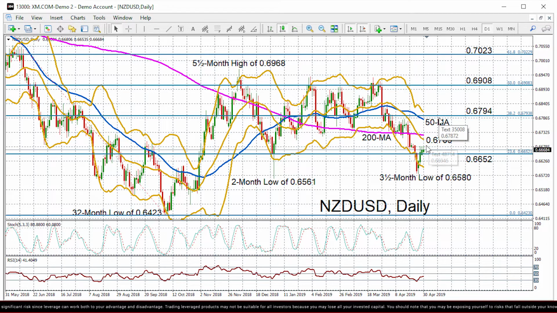However, if the Kiwi dollar fails to recover above the upper level of the Bollinger Band, it could see the current upside momentum running out of steam and turning lower again. Immediate support is at the 23.6% Fibonacci at 0.6652, and then below that we've got that 3.5-month low of 0.6580 from earlier in April. And breaching that low as well would shift the current neutral picture in the medium term to a more bearish one.